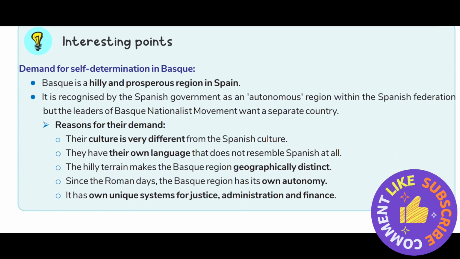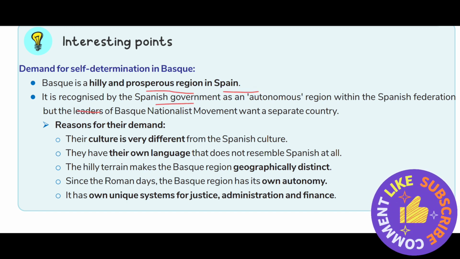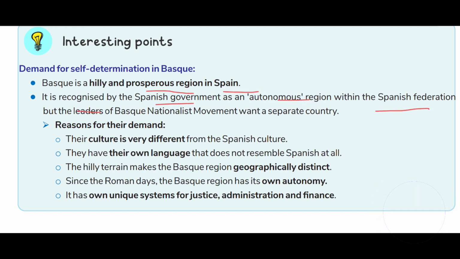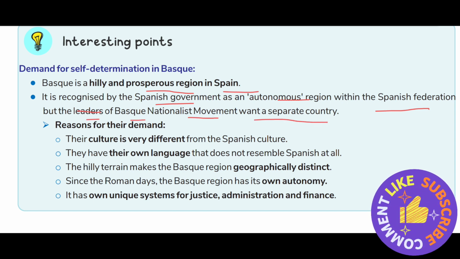Some interesting points of this chapter: demands for self-determination in Basque. So what happened in Basque? Basque is a hilly and prosperous region in Spain. It is recognized by the Spanish government as an autonomous region within the Spanish Federation, but the leaders of the Basque nationalist movement want a separate country.